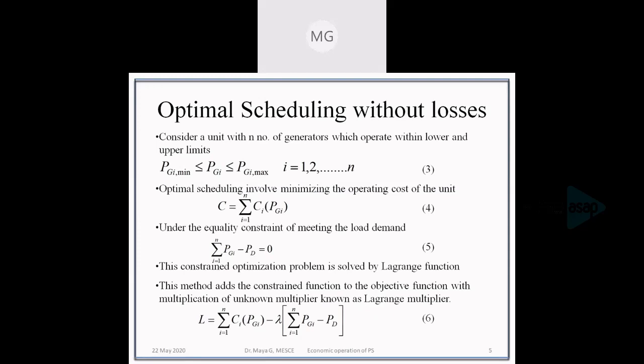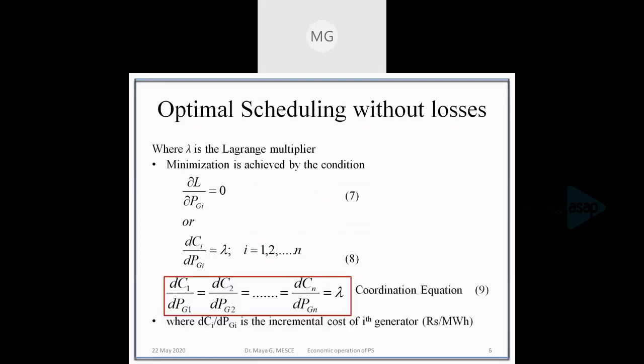But PD is a constant. That is the load demand. So PGs are the variables and PD is a constant. So we will be differentiating the Lagrangian function with respect to the generations and equating that to 0. We'll find out the condition for the minimization.